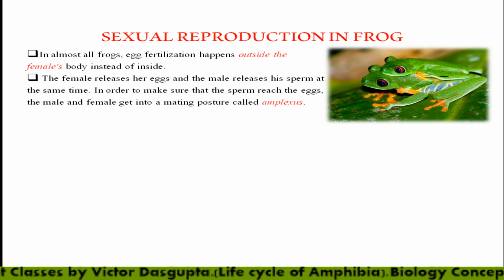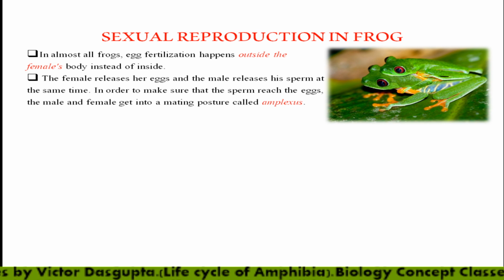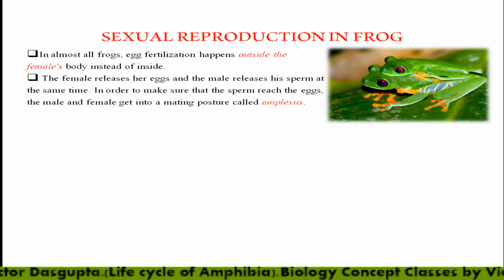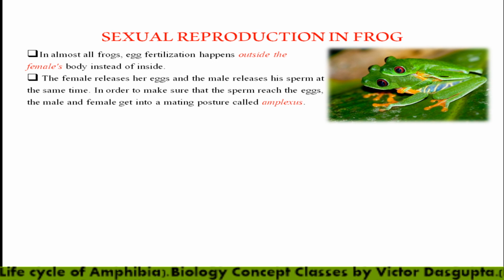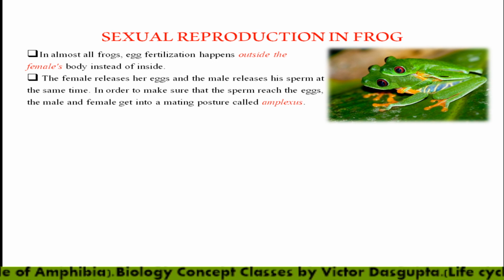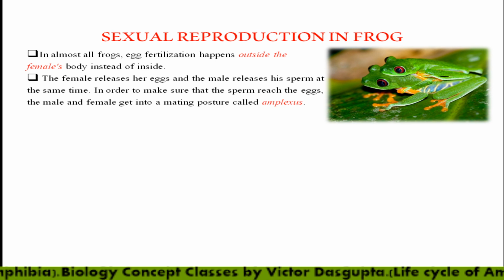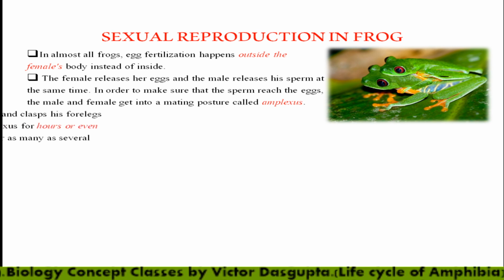And the process in which the male and female frog come together, you can see here, the male frog is clasping the female one, is called amplexus.